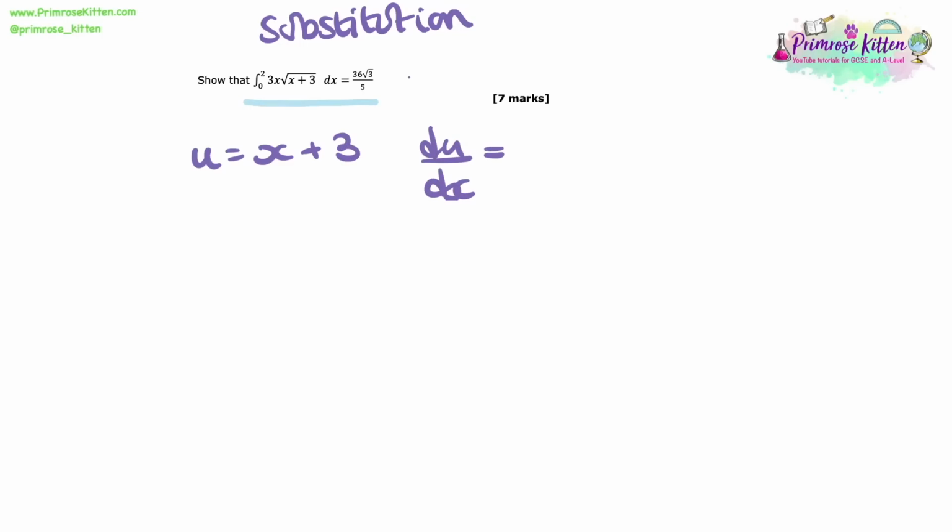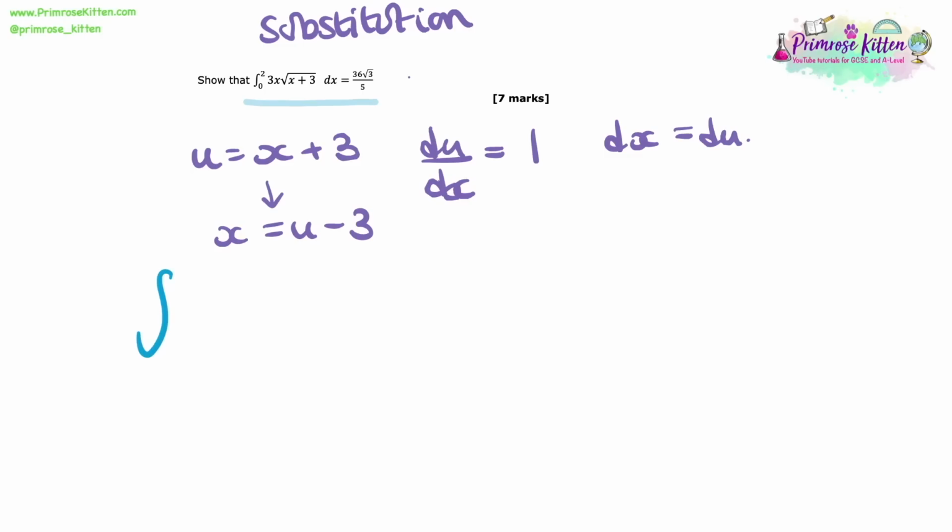The next thing I'm going to do is differentiate that. So I get du/dx equals 1. And so I can say that dx is equal to du if I rearrange du/dx to get dx as the subject. Now I'm also going to rearrange u equals x plus 3 to get x as the subject. So that's a really simple thing to do. I'm just going to subtract 3 from each side, and then I get x equals u minus 3. So I've got all the key things I need now to start substituting into the original equation.